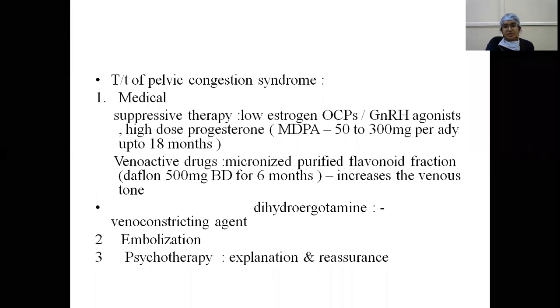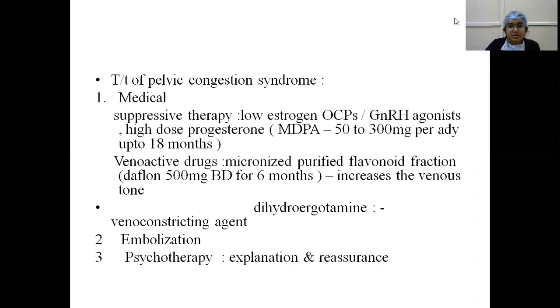So high dose progesterone is medroxyprogesterone acetate 50 to 300 mg per day up to 18 months, or venoactive agents such as micronized purified flavonoid fraction, that is Daflon 500 mg BD for 6 months. It increases the venous tone, or other venoactive agents like diethyl ergometrin, which is a venoconstricting agent, thereby decreases the varicosity.